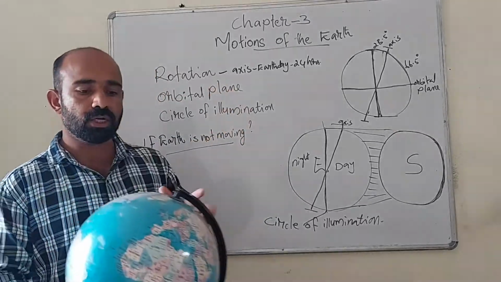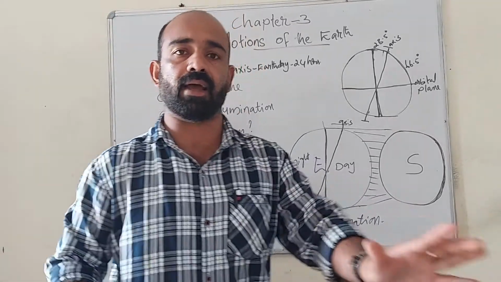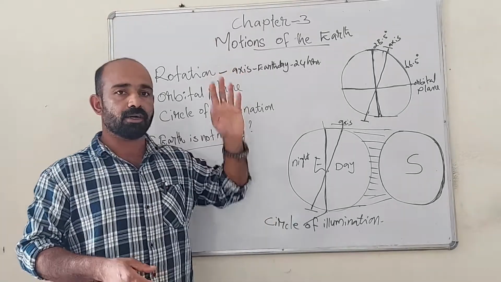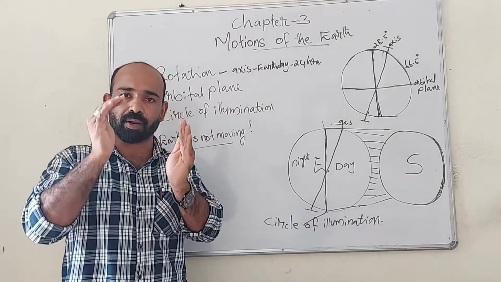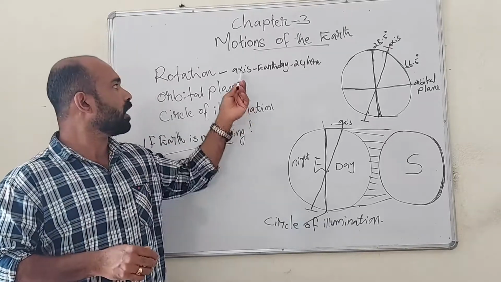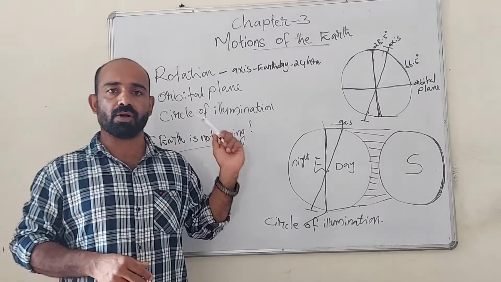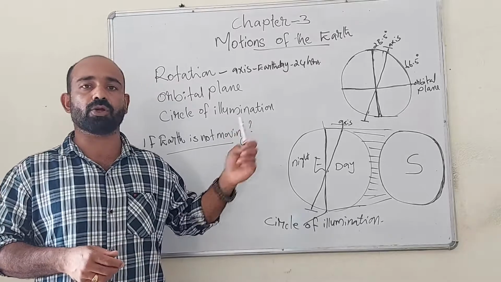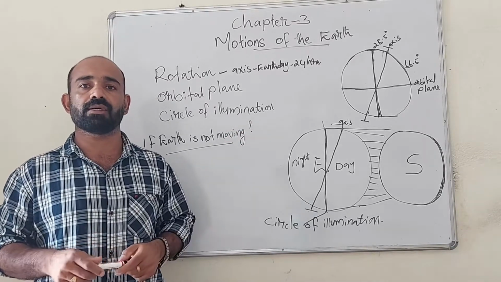So rotation of the earth causes day and night. Rotation of the earth is mainly the movement of the earth on its axis. And for one rotation, earth takes 24 hours and that is called Earth day.